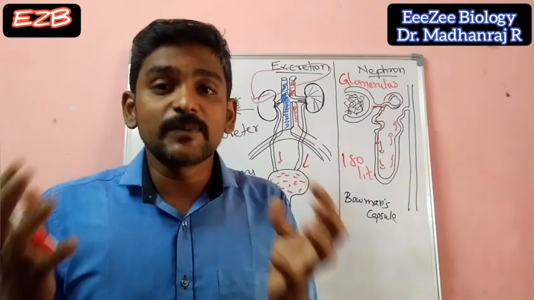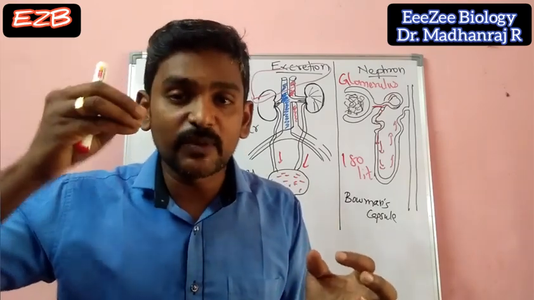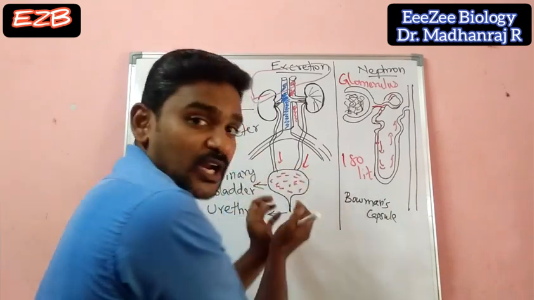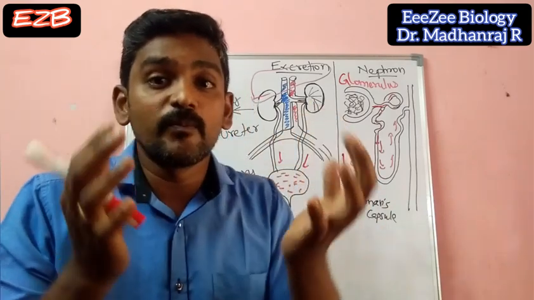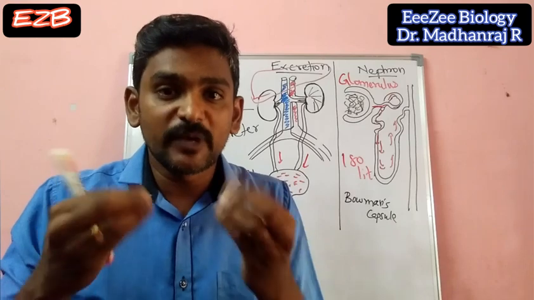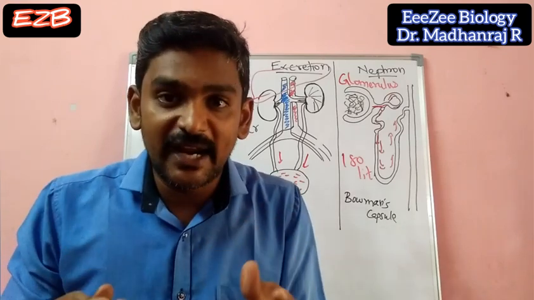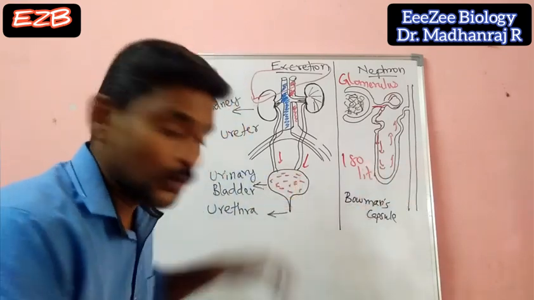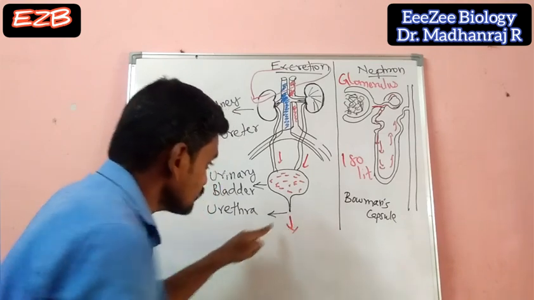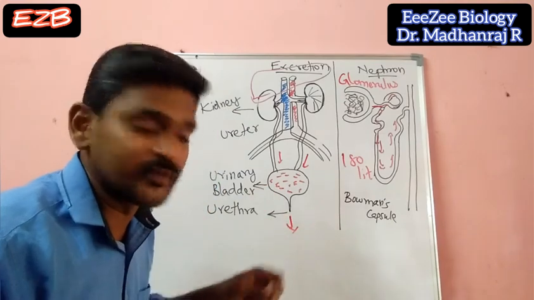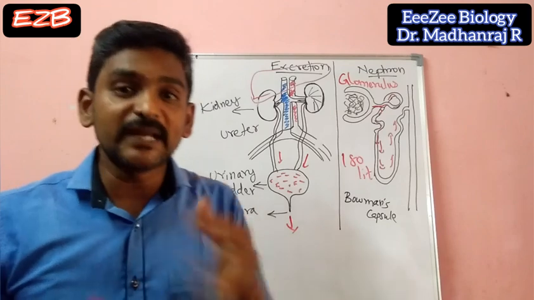After some time, what happens? Your system will get the information from this muscular organ that the urinary bladder has been filled. Because of that you feel the urge to urinate. Later the urine will be coming out through the urethra. That is a small pore which is present here. Through that the urine will be coming outside.